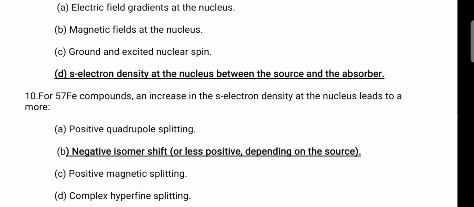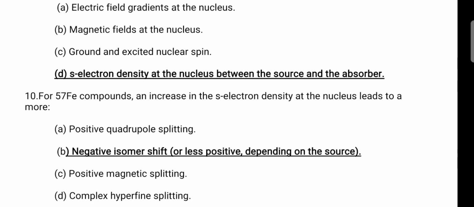For 57 Fe compounds, the increase in the s electron density at the nucleus leads to what? For an iron molecule, if the s electron density increases, the isomer shift becomes negative, less positive depending upon the source. It will move towards the more negative side.